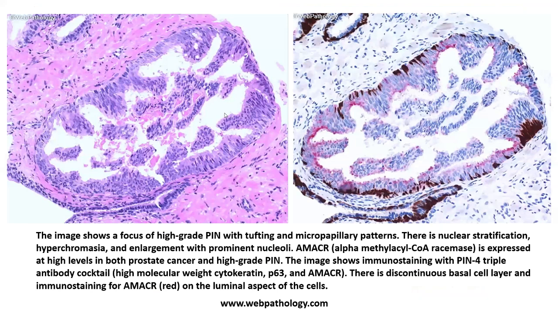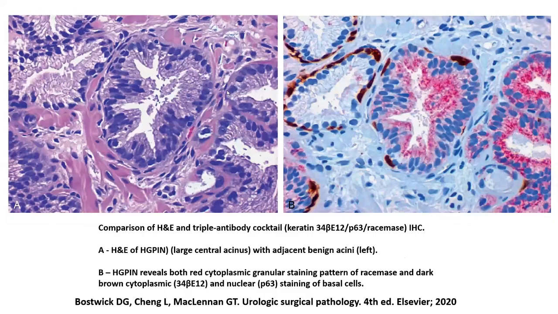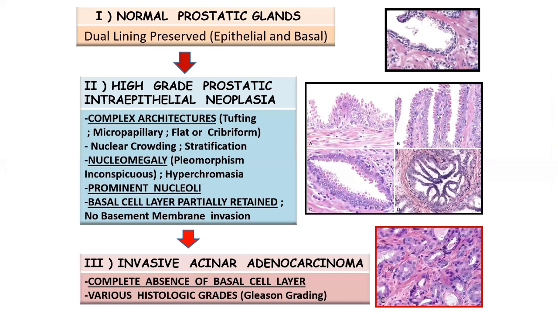In the case of a PIN-4 cocktail, in the case of HGPIN gland, you expect some of the cells to show variable amounts of AMACR positivity, while there is still a retained patchy positivity of the basal cell markers, which are picked up by the P63 and the high molecular weight keratin clones. In this particular case, again, you see that some of these glands at least are showing some amount of expression of the basal cell markers, and there is a partial expression of AMACR within the glands of HGPIN.